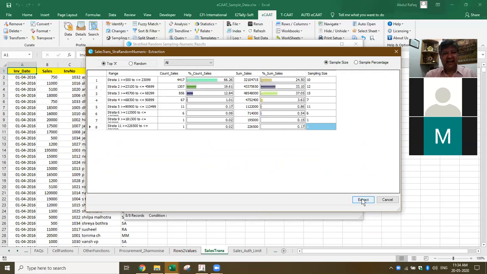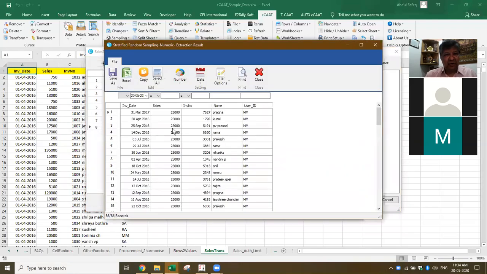When I click extract, it will extract, and this is the total number of samples. Based on the value you have selected, this data will be available based on all the criteria I've given. Now you see 2,26,500 like that based on this. This is called random stratified sampling.